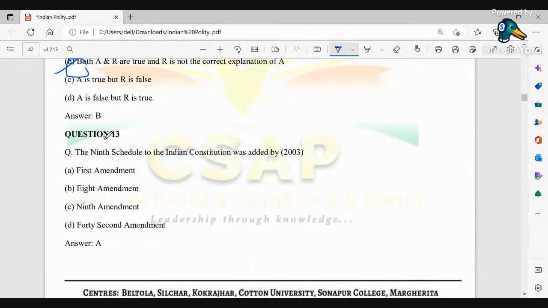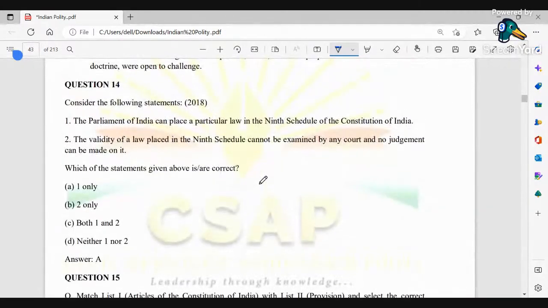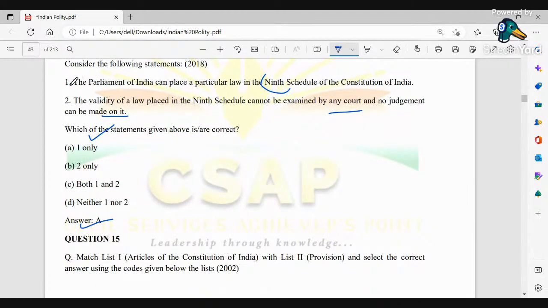Okay, next, question 13. The 9th Schedule of the Indian Constitution was added by what? The First Amendment of 1951. Okay, next. Consider the following statements. Parliament of India can place a particular law in the 9th Schedule, and the validity of the law placed in the 9th Schedule cannot be examined by any court, and no judgment can be made against it. So the correct statement here is basically A, that is number 1. That is, the Parliament of India can place a particular law in the 9th Schedule of the Constitution of India.